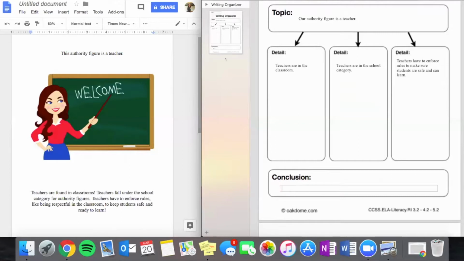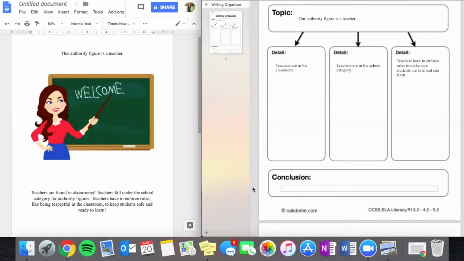Now in the conclusion, we are going to decide what role we think the authority figure might have in the school. And we're going to do that based on all the information we just learned. We learned our authority figure is a teacher, they're in the classroom, they're in the school category of authority figures, and that they have to enforce rules to make sure students are safe and can learn.